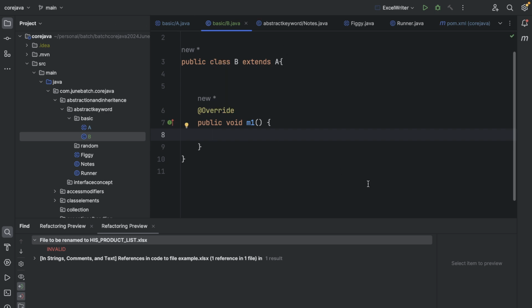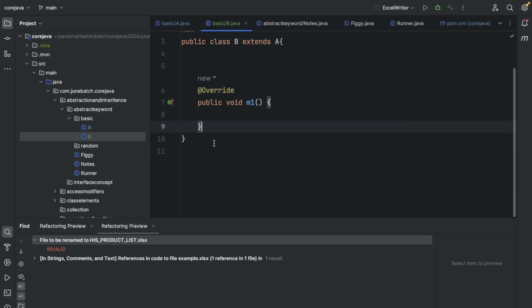So when we declare a method abstract, it means that we want to make sure that the child classes provide the implementation of it. What do we mean by this? We will see an example later. Let's suppose there is a payment class.